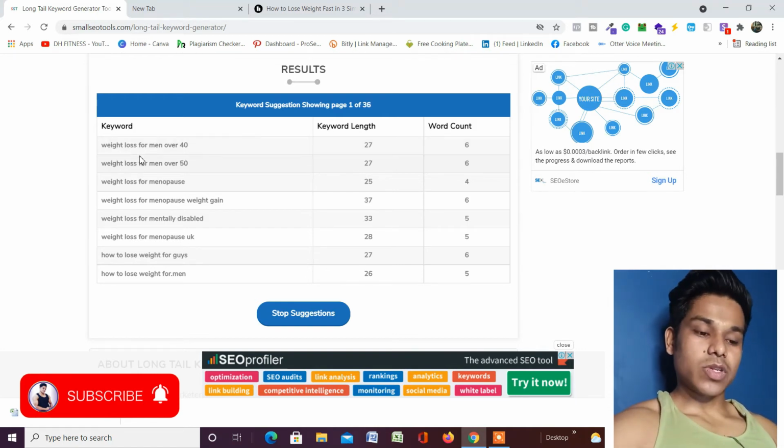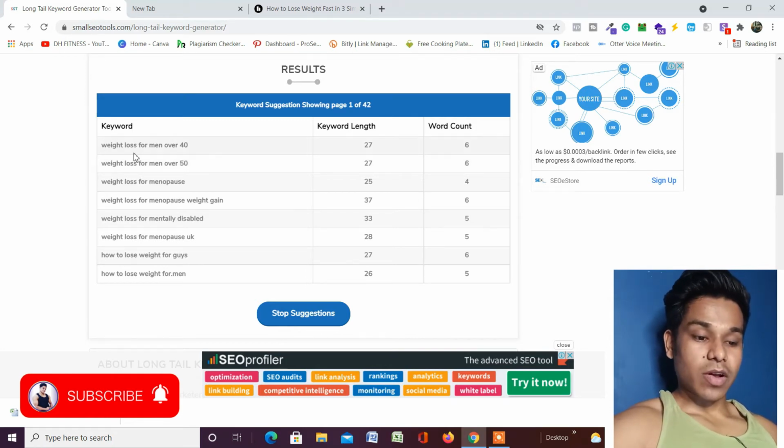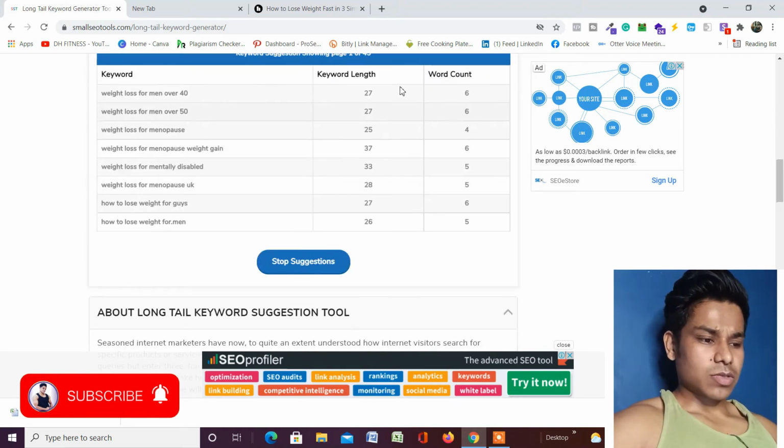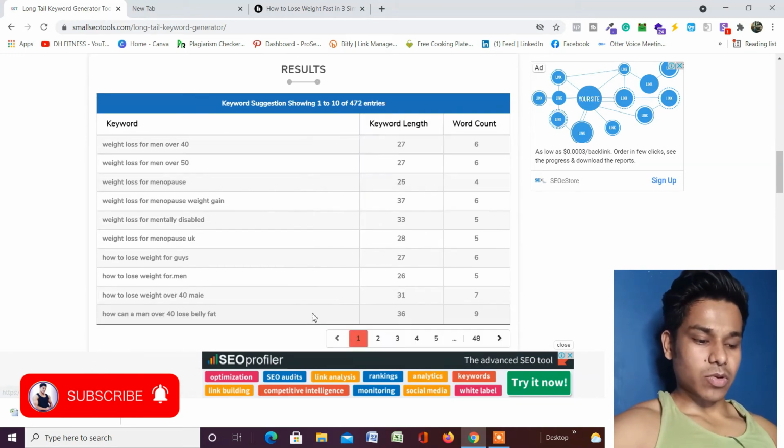But here my keyword is already very long, but it is also giving me data on what people are asking, including that keyword, and what other things people are asking. As you can see, like weight loss for man over 40, 50. So a lot of data you will get. I just don't want too much data about it, so I will simply click on stop.